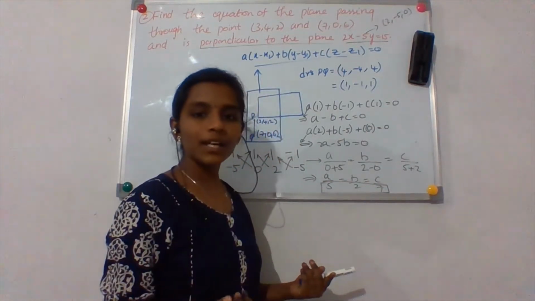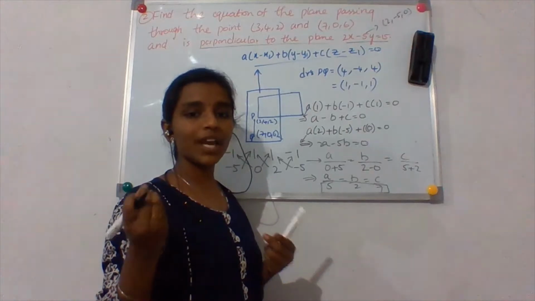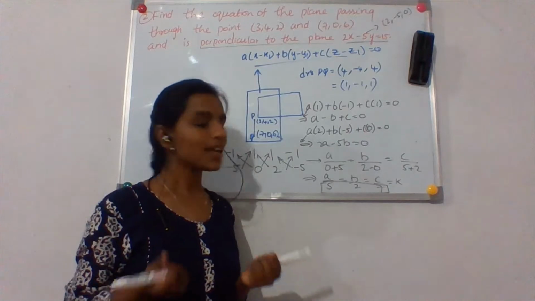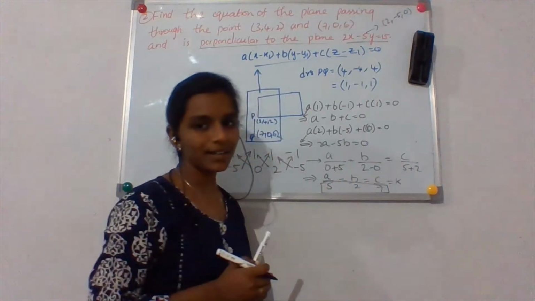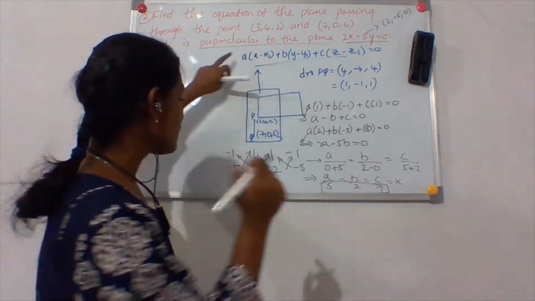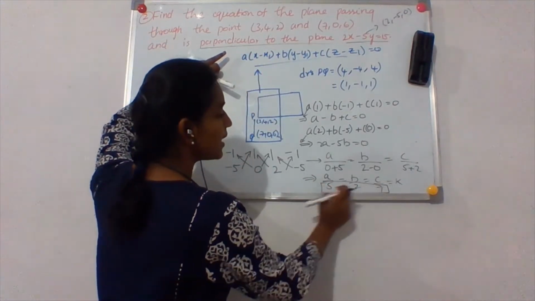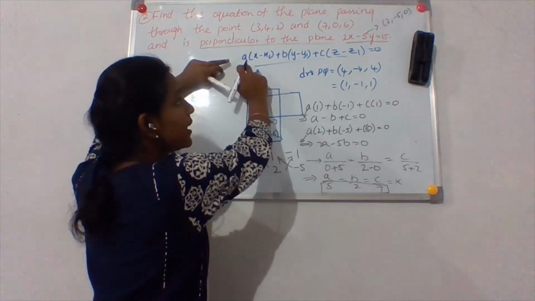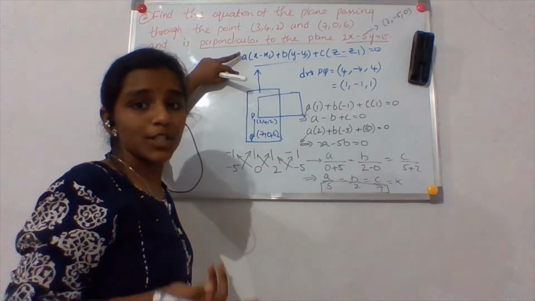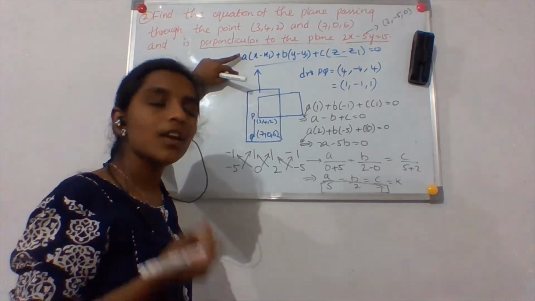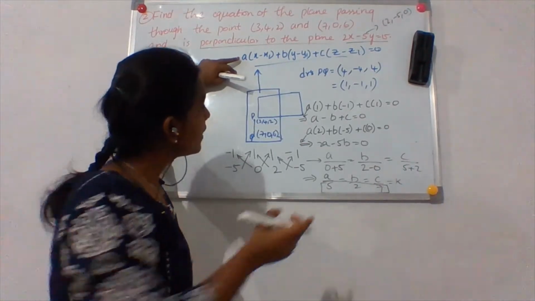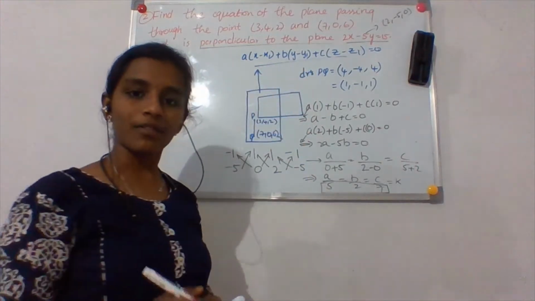Okay. To find the real values of A, B, C, I can equate it to K. But DRs are the ratios, right? So I can directly take 5, 2, 7 as the DRs. So now how do I find the equation of this plane? I will put the values of A, B, C, that is 5, 2, 7, in this equation. And you may ask me, there are 2 points, so which point have I to substitute in that equation? You can substitute any point, that is your wish. Then you will get the equation of the plane.